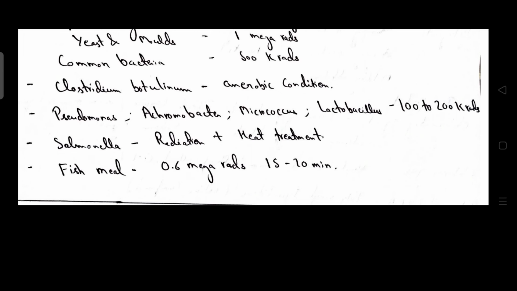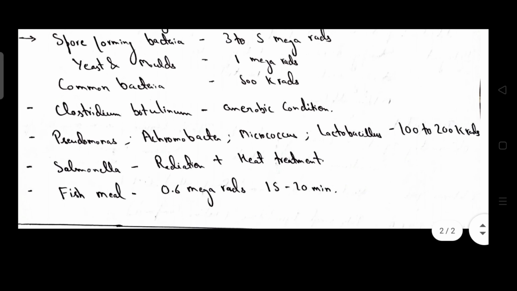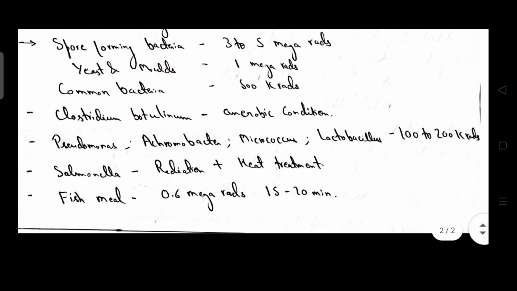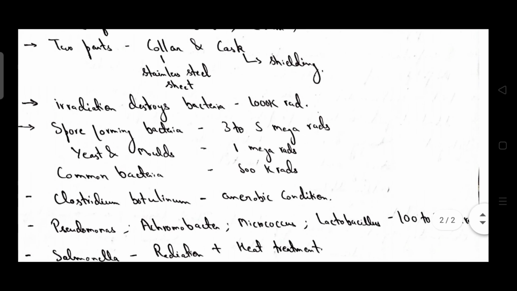For Salmonella, radiation plus heat treatment is needed for destroying Salmonella. Then for fish meal or fish products, the irradiation is done by 0.6 megarad for 15 to 20 minutes. Okay, so that's all for this video.